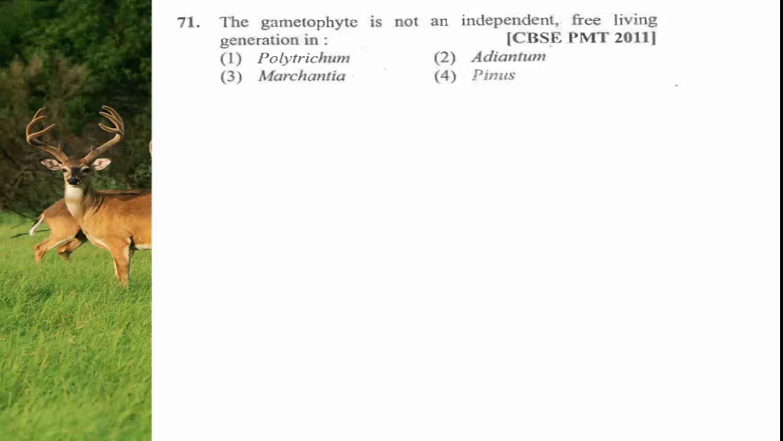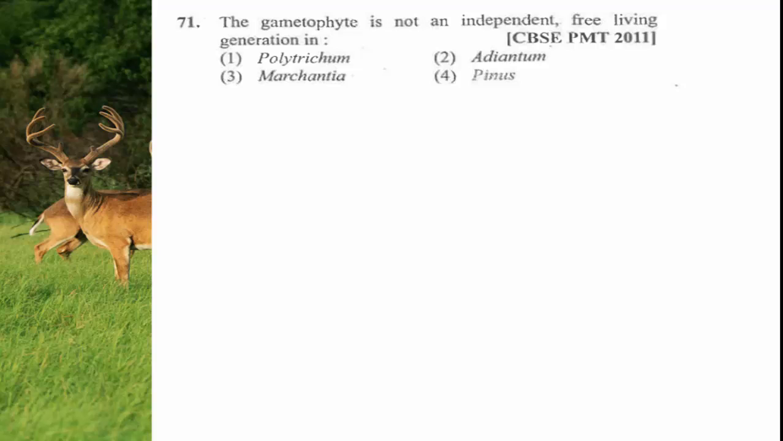So the first question, and it is the 71st question in the given material. The gametophyte is not an independent free living generation. This is the question, and given options are Polytrichum, Adiantum, Marchantia and Pinus. See, gametophyte is not an independent free living generation.